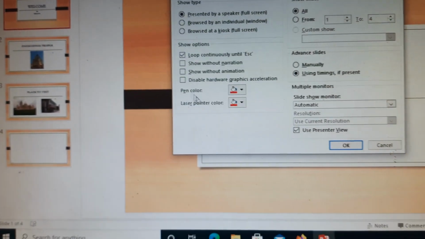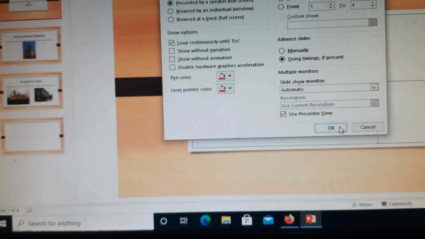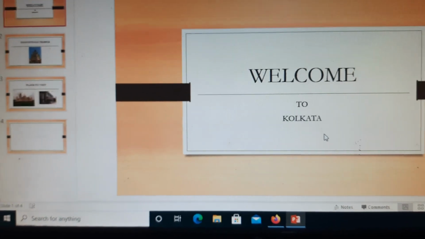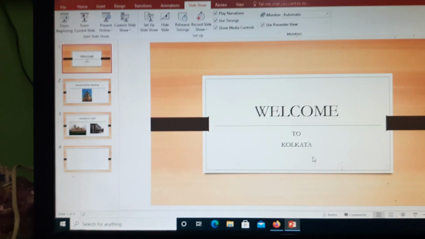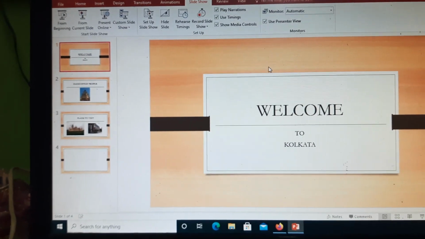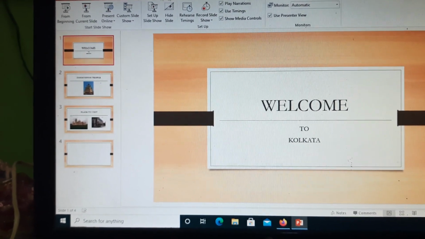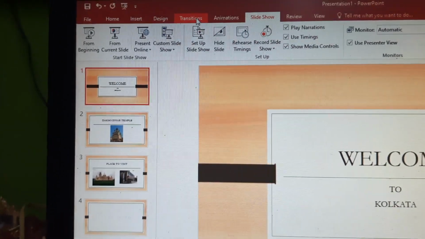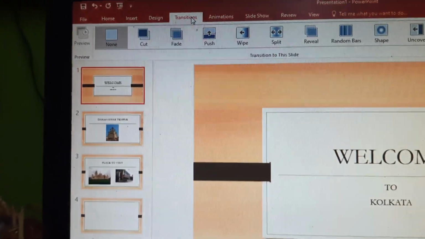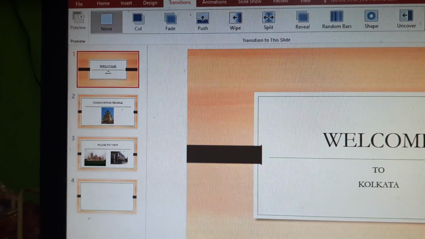This option you have to click on, right? Then click on OK. This is my slide setting. Now after that, once again you have to go for the menu we call transition. So if you click on transition, there are different types of transitions we have.